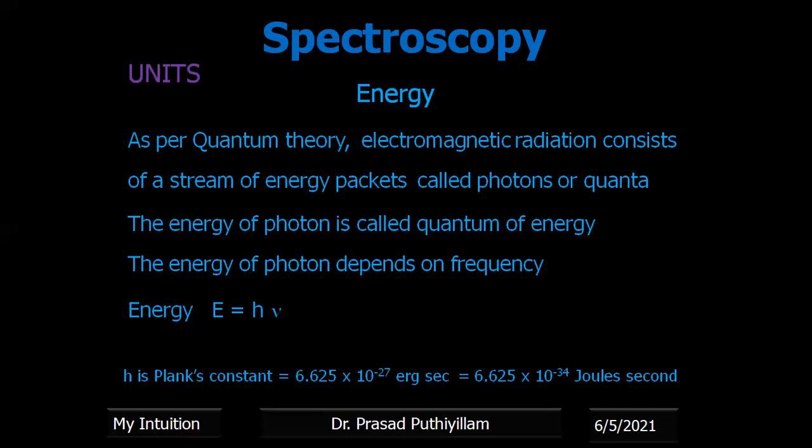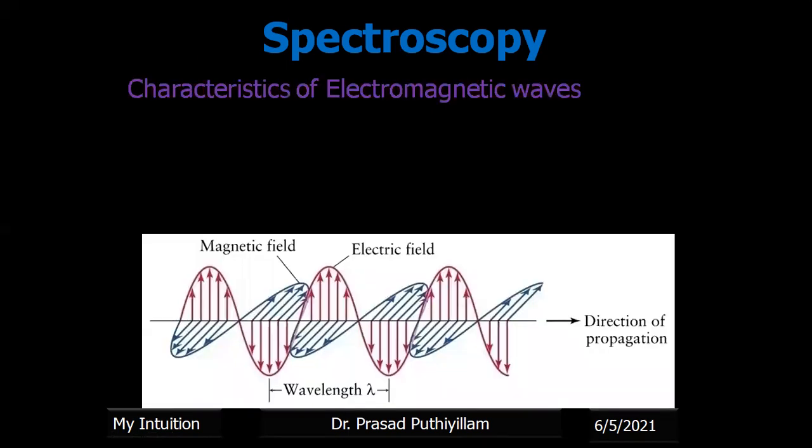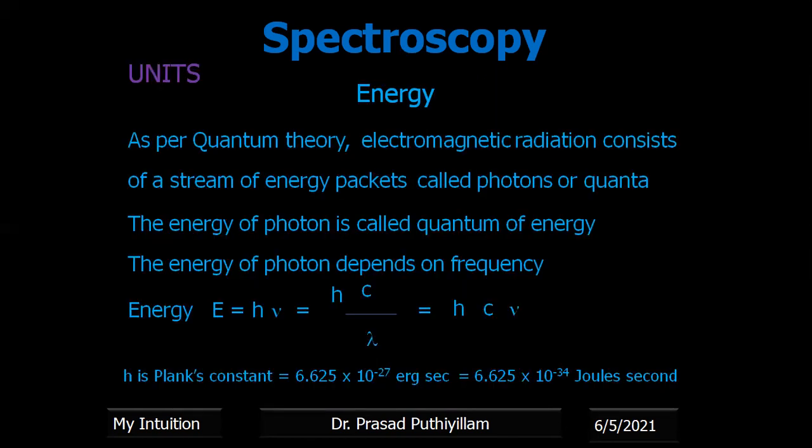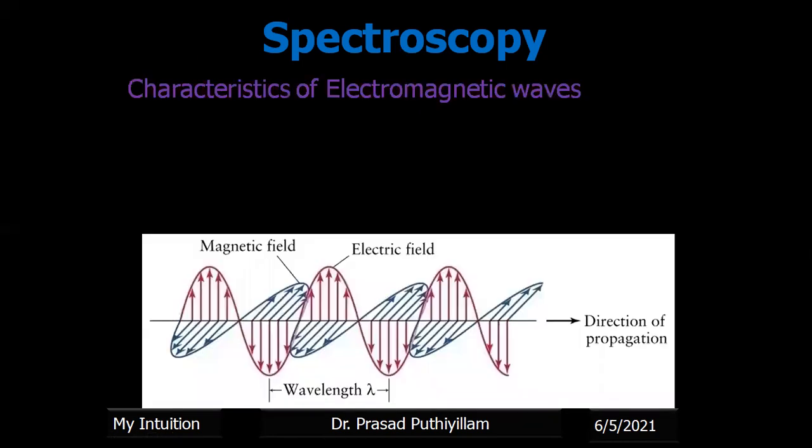Now, converting that nu: we already know nu is a frequency. Frequency can be converted as c by lambda, therefore h into c by lambda, in which 1 by lambda is the wave number. Converting it in terms of wave number, it is hc nu bar. So here a bar is required, because it is the wave number, not the frequency. If you write nu, it is a frequency; a nu bar is required. Therefore hc nu bar is the interconversion of energy.